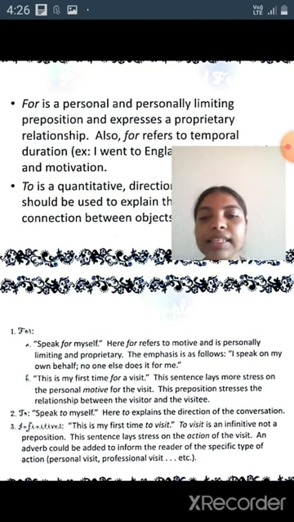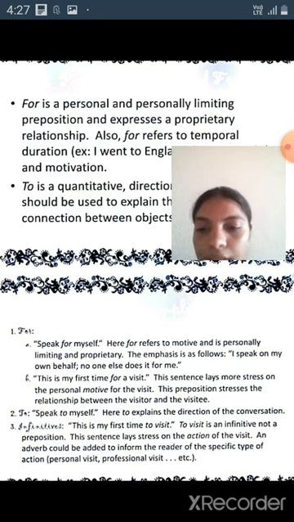Next, this is my first time for a visit. This sentence lays more stress on the personal motive for the visit. The preposition stresses the relationship between the visitor and the visit. Next, to. Speak to myself. Here, to explains the direction of the conversation.